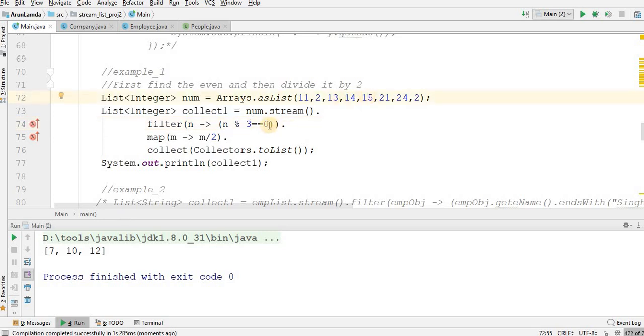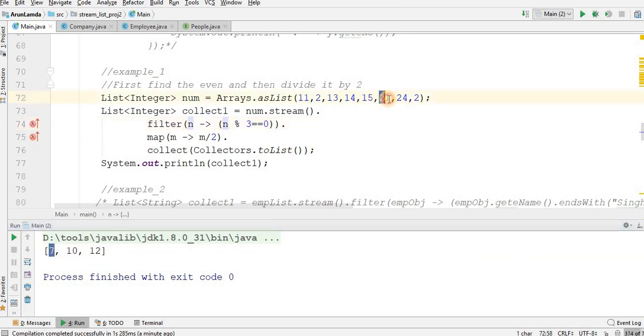Five 3s are 15, so n modulus 3 equals 0. If this is the number 15, I am dividing that number by 2. And now m is of the same type as n, so if we divide 15 by 2, it is 7.5 and I am getting 7 here.